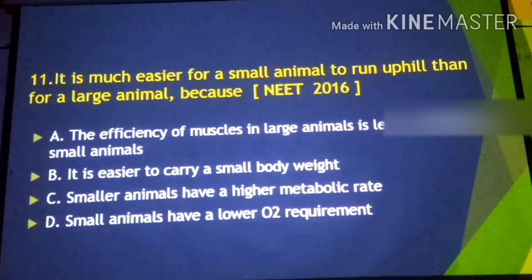It means the energy production is fast. Energy is the capacity to work. Hence they can run uphill faster than large animals. So for this 11th question, the correct option is C. Third option is correct. Let's move to the next slide.